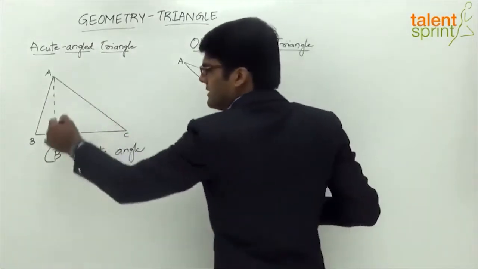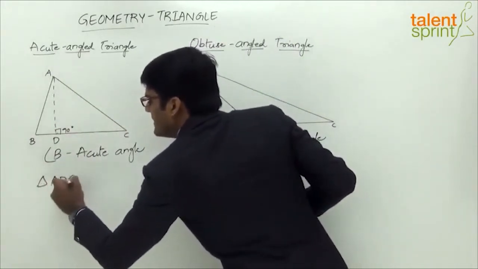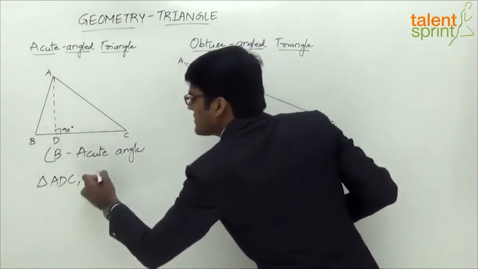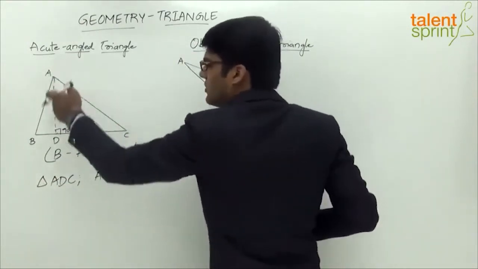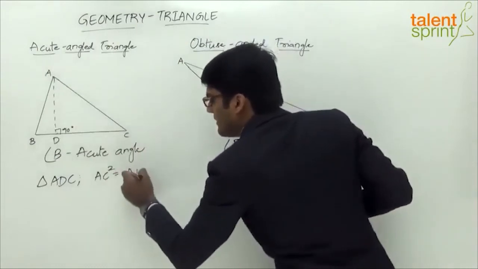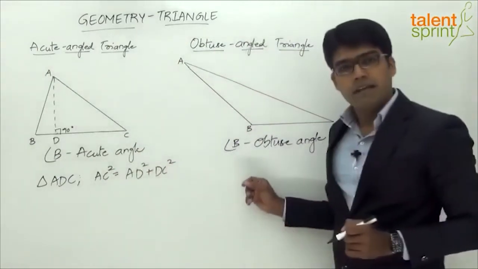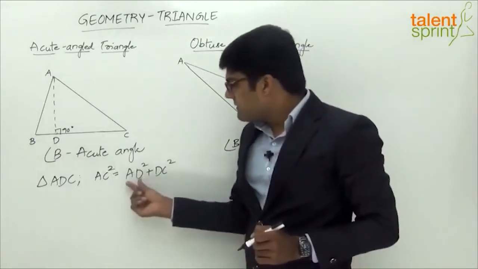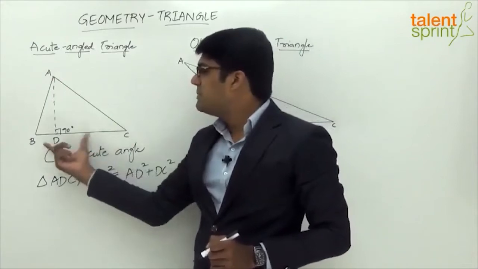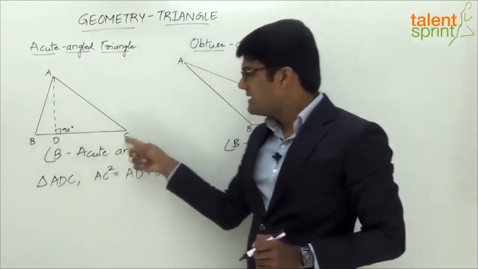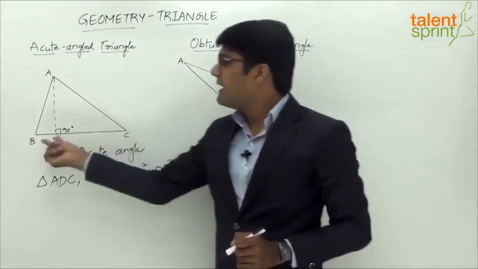Now let us look at the triangle ADC, right? In triangle ADC, what do we see? This is a right angle triangle. So AC square will be equal to AD square plus DC square, right? Now if you observe this side DC, the side DC here can be taken as BC minus BD. DC is nothing but the complete base BC minus BD.